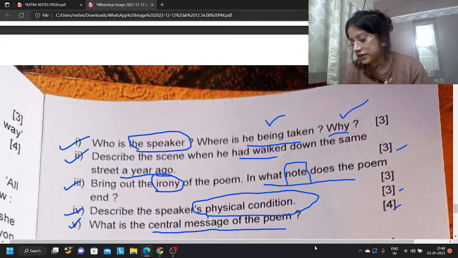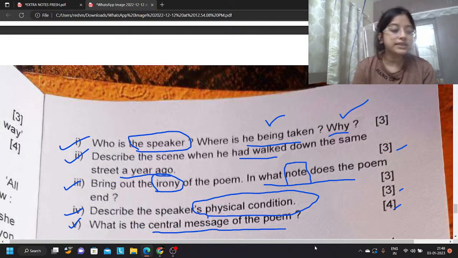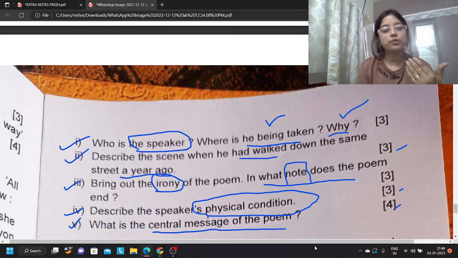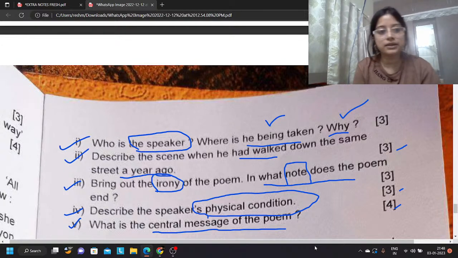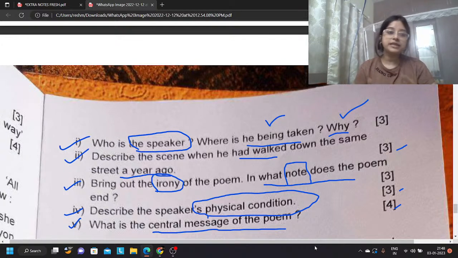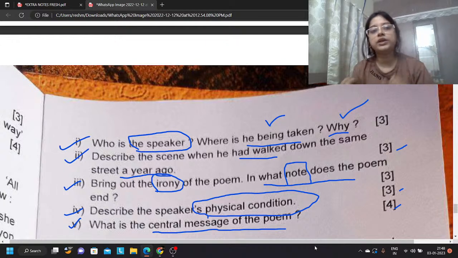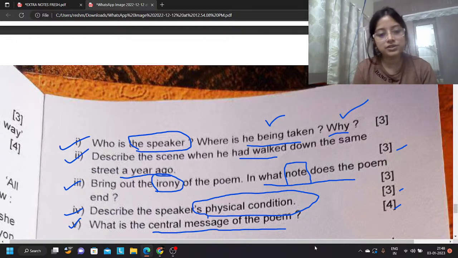Glory is short-lived, no, message is given? No, see, if you say glory is short-lived, then you are moving away from the poet's idea. The poet is trying to end the poem on what kind of a note? Optimism. No, in positivity, in hope. So we will have to end it like that only. Okay, that we should hold on to that hope. We should never lose hope. Even when this person is being taken to the gallows to be executed, he is holding on to that hope. That is the central message.